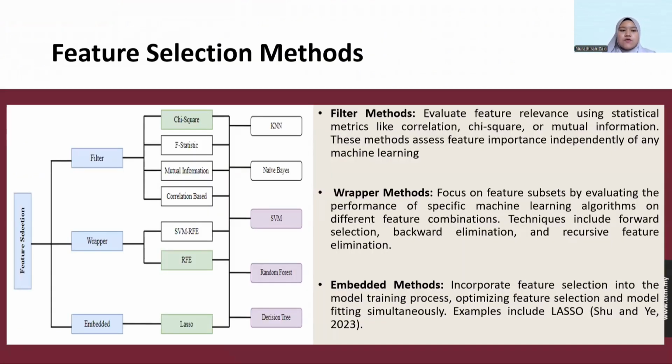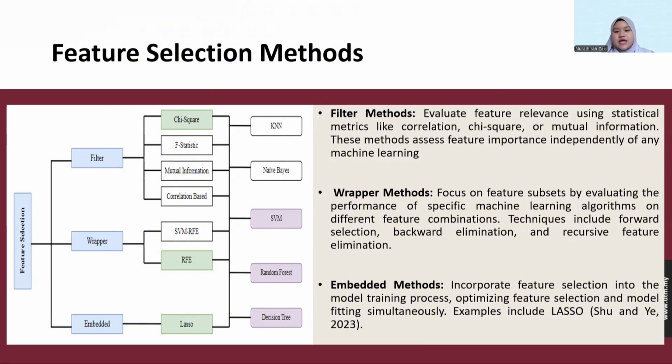So, moving to feature selection methods. Feature selection methods are divided into three: the filter method, the wrapper method, and the embedded method. The filter method evaluates feature relevance using statistical metrics like correlation, chi-square, and mutual information. This method assesses feature importance independently of any machine learning algorithm.